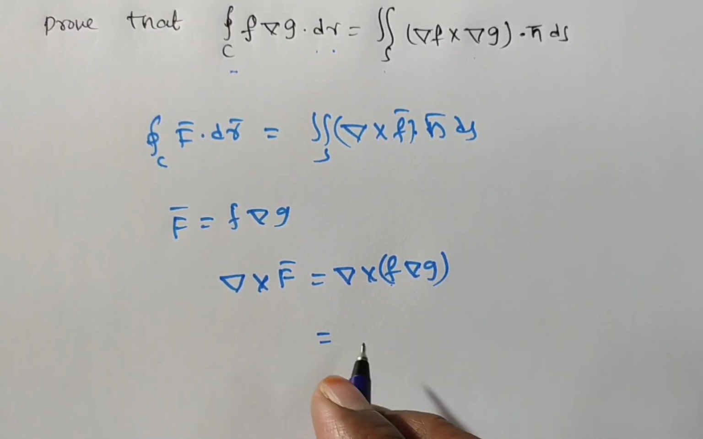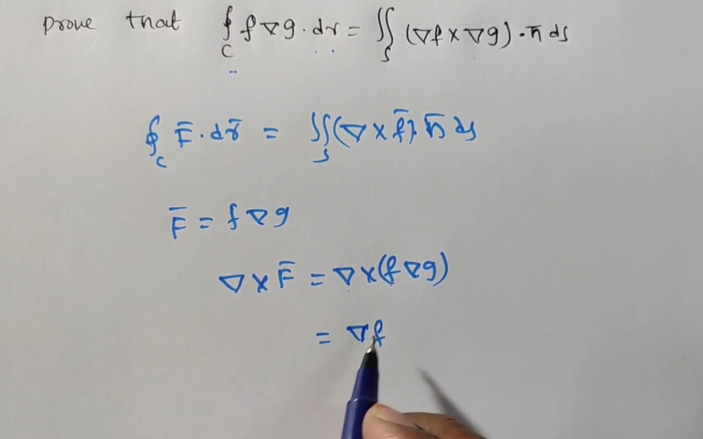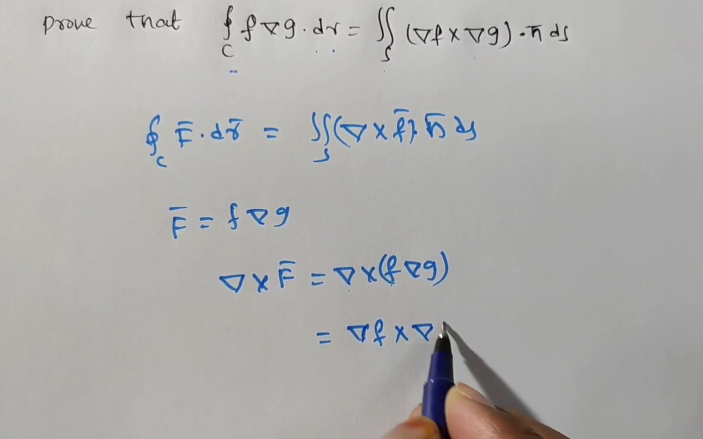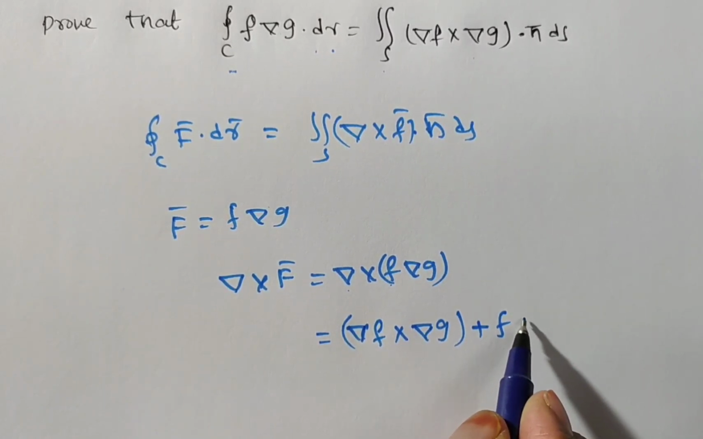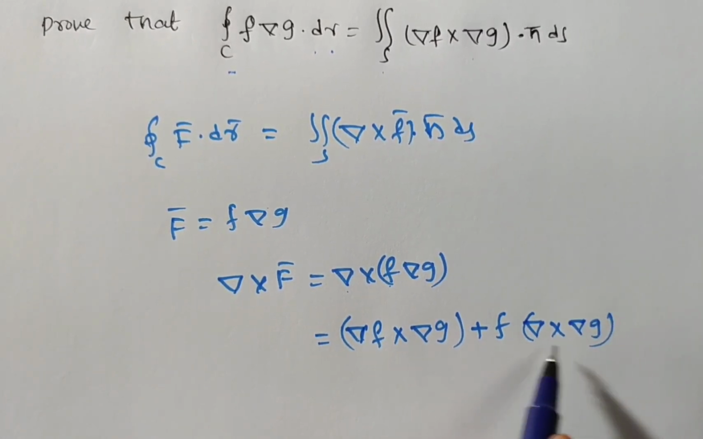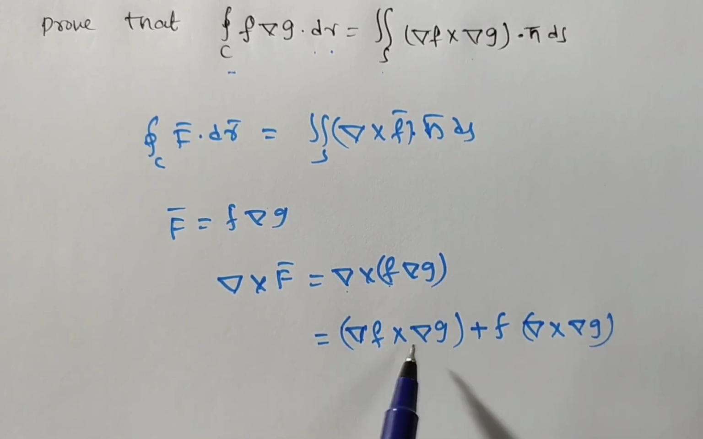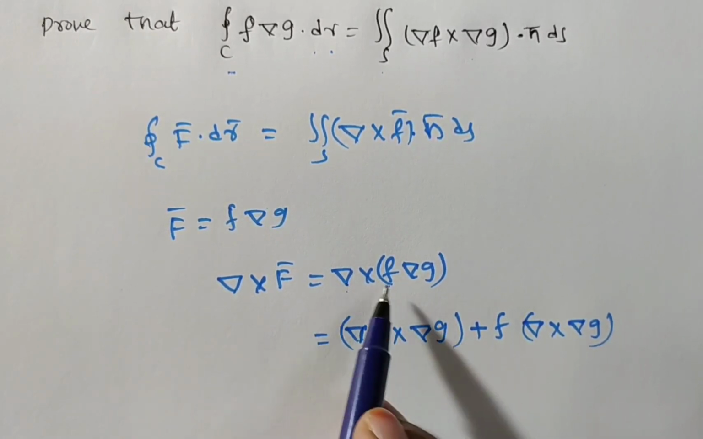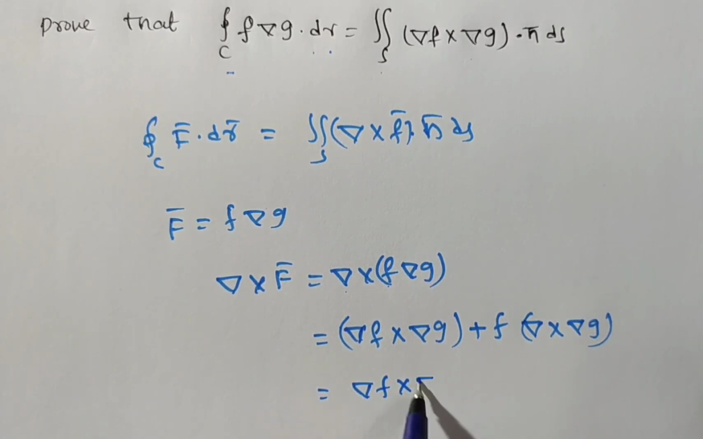In this case, first applying the differential operator on f, del f cross del g. First one is over. Plus f into del cross del g. I am repeating again: first del f cross del g, next f outside, del cross del g. That's it. Del f and del g are both different vectors.